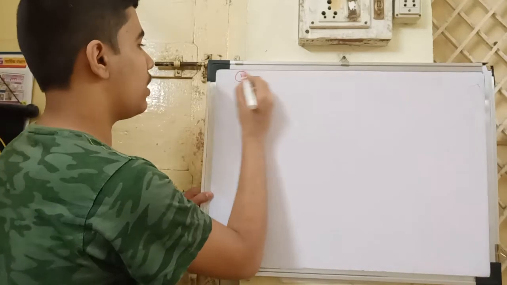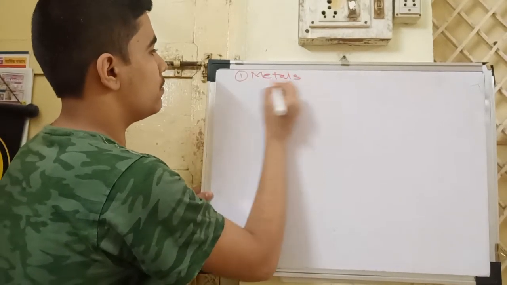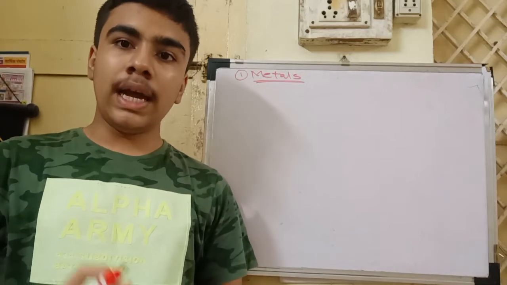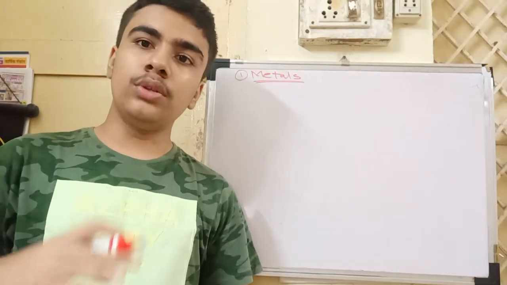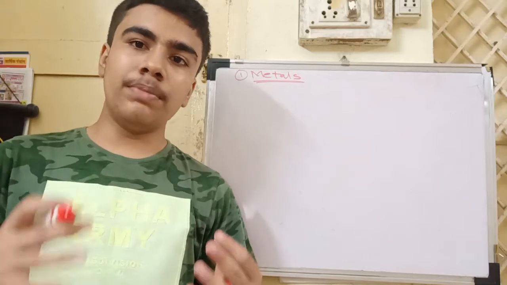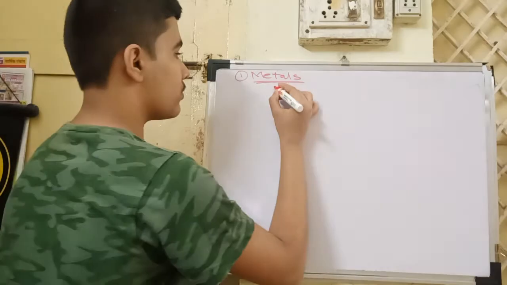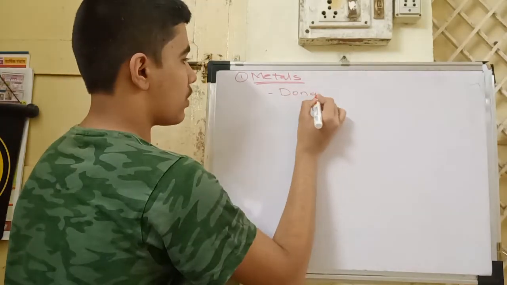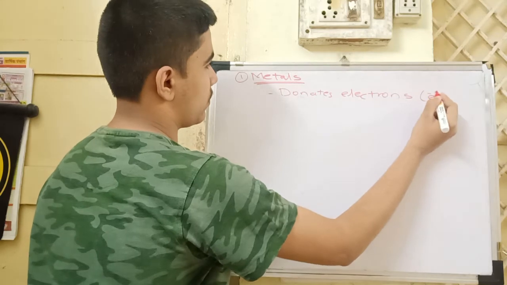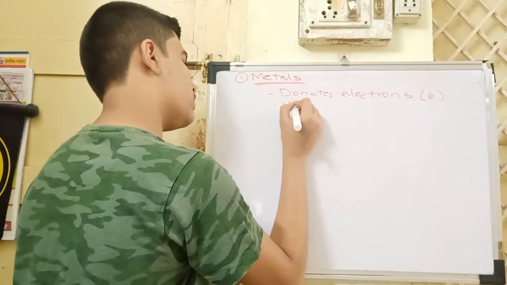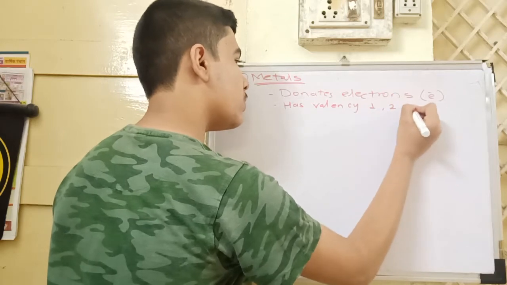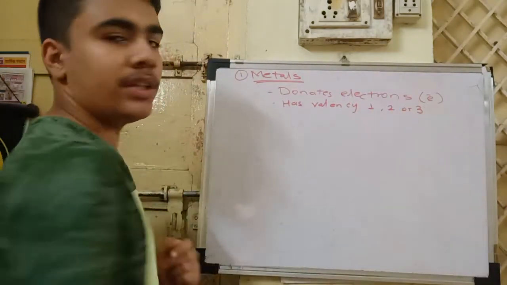So the first, metals can be defined as the elements whose valency is 1, 2 or 3, and they donate electrons to other elements or non-metals to complete their octet or duplet. It has valency 1, 2 or 3.